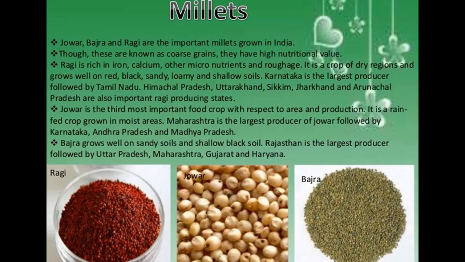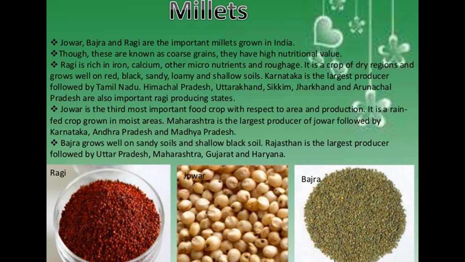Now we come to the other important one, which is millets. In our daily life we eat dals on a daily basis. After rice and wheat, majorly pulses are eaten, and after pulses, the different types of roti made in different parts of India are made of jowar, bajra and ragi. These millets are used as coarse grains, and they are important millets grown in India.